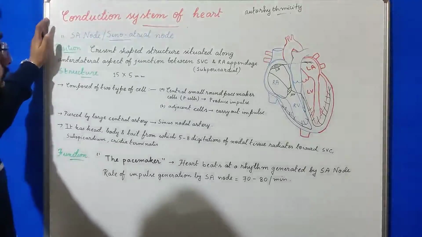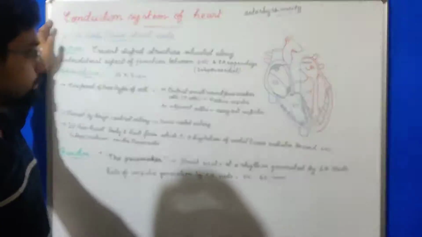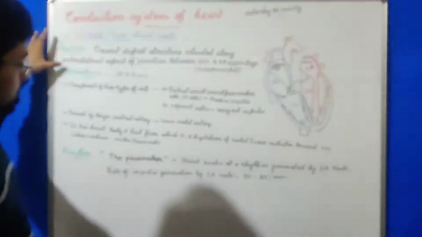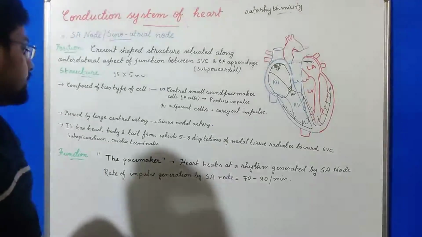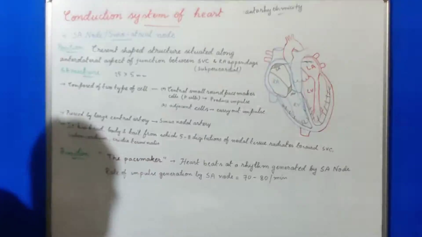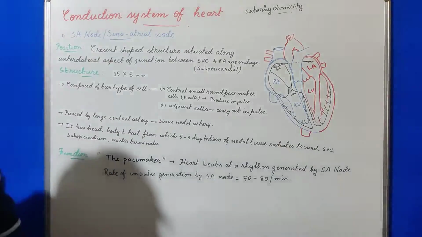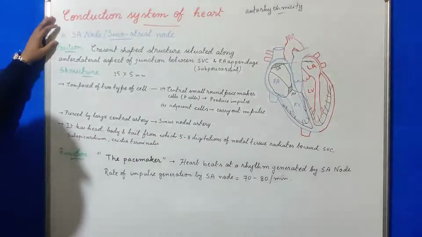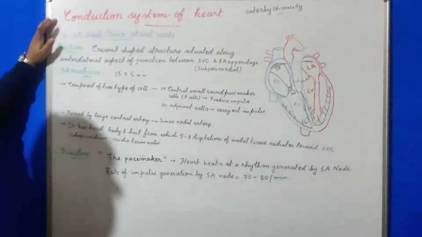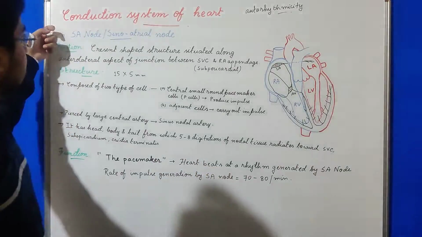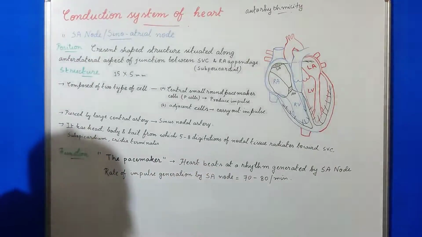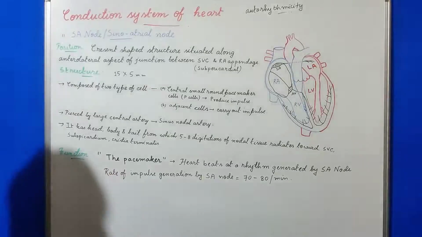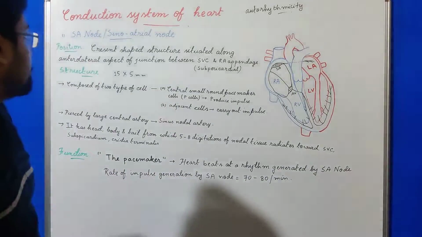Now the sinoatrial node or the SA node is the main part of the conduction system of the heart. It is called the pacemaker of the heart because the rhythm at which the heart beats is set by this node, the sinoatrial node. Usually this node creates impulses at a rate of 70 to 80 per minute. So let's see its position.